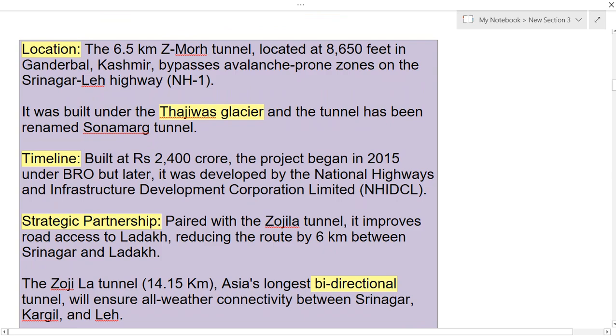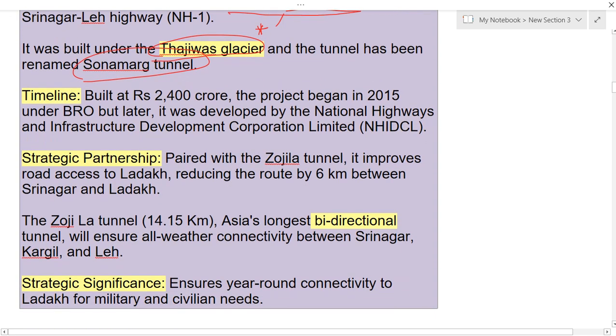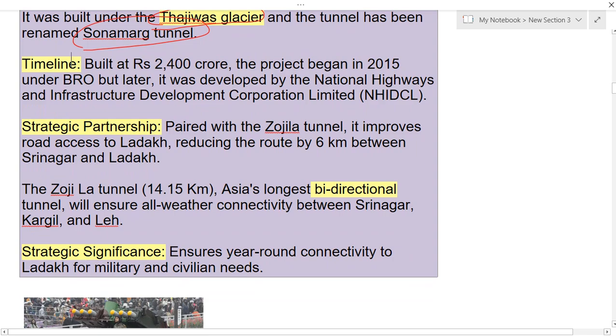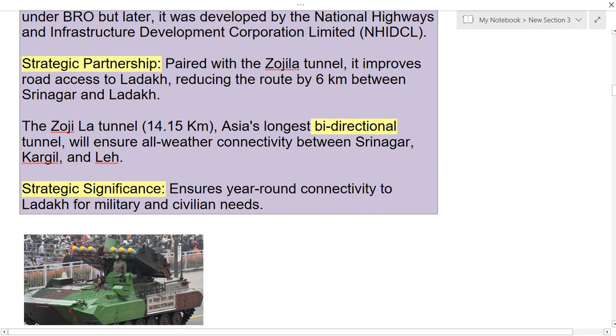It is a 6.5-kilometer tunnel located around 8,650 feet in Kashmir, and it is very important because it bypasses some avalanche prone areas on the Srinagar-Leh highway. This tunnel was built under Tajwas glacier, which you have to note, and it has been renamed as Sonamarg Tunnel. Its strategic importance is that it is paired with the Zojila Tunnel and will also be helpful for improving road access to Ladakh.